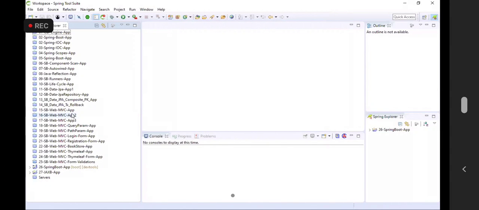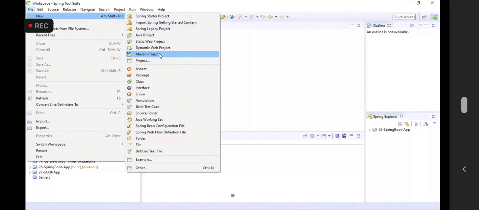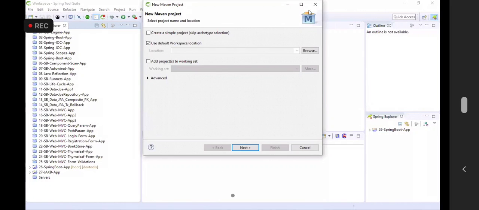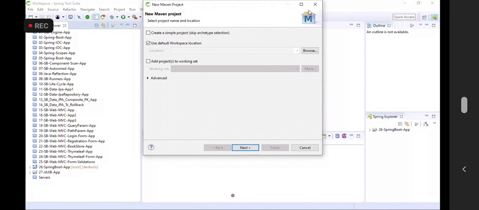I want to build one application using Jackson API to convert Java to JSON and JSON to Java. File, new, Maven project. I need to add the dependency. Instead of downloading the dependency, I'm going to take it from Maven.